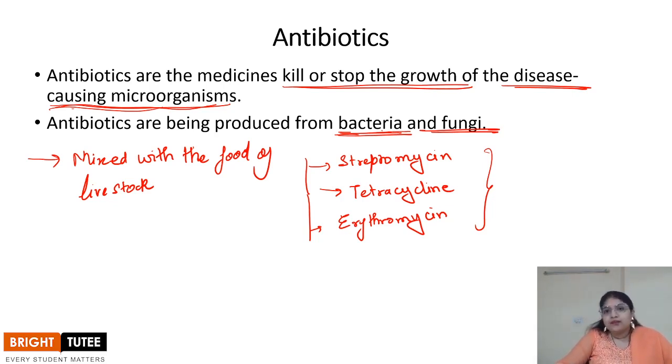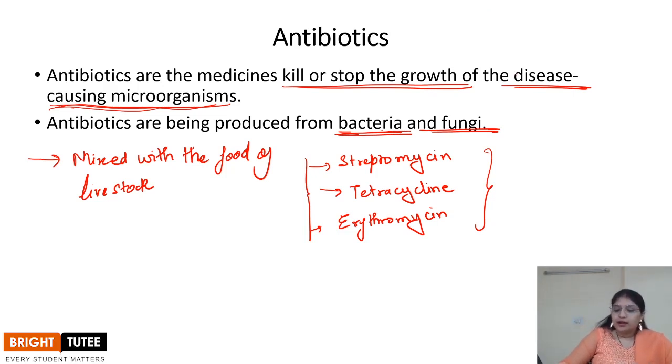Whenever there is an onset of a disease, antibiotics are given to the animals. Apart from the livestock, that is the cattle, it is also utilized in the poultry to check the onset of any kind of disease. Then there are diseases in the plants as well, and the antibiotics are used to reduce or to cure the disease in the plants.